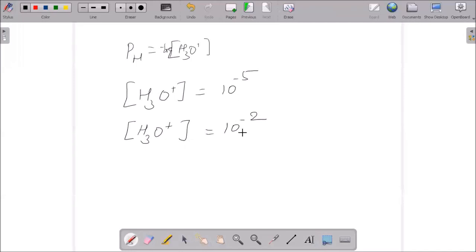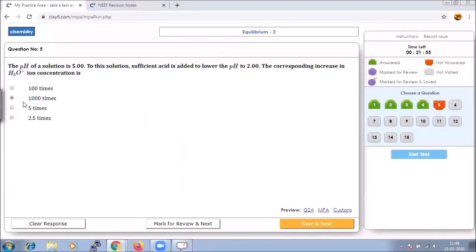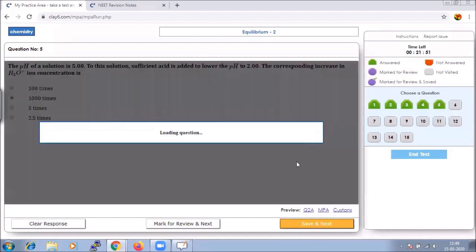But we have to calculate only the increase in value. The increase in H3O plus will obviously be 10 to the power of 3, or you can say 1000 times. So our option should be D. Let us save that. Next.